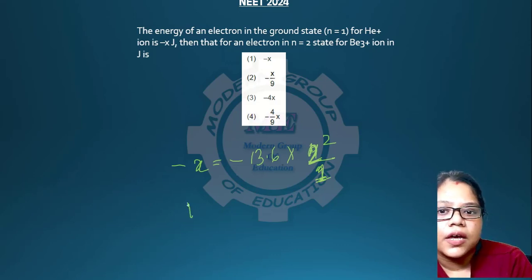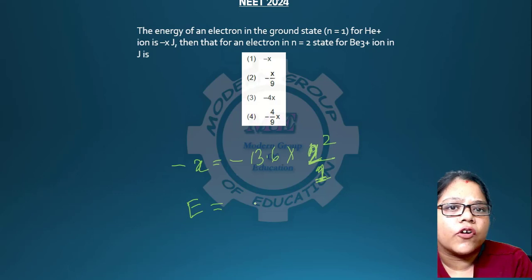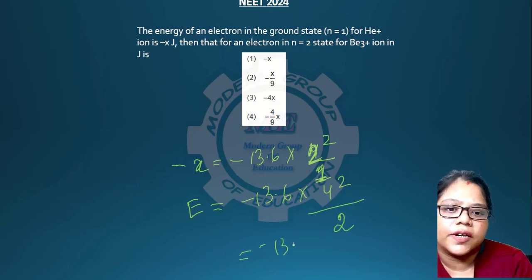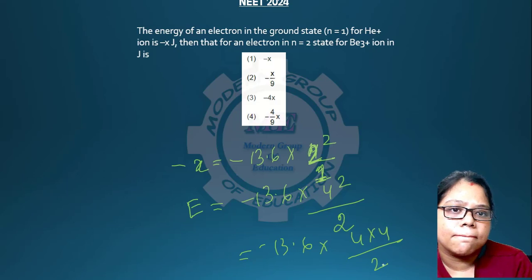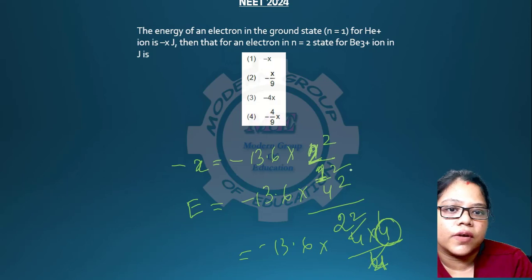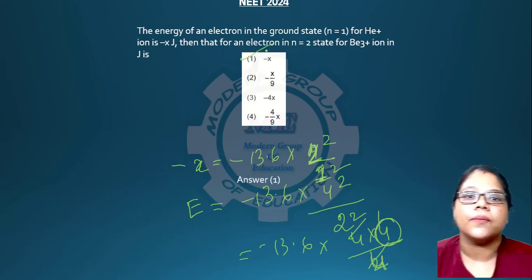So for beryllium, you write E. So for beryllium, it is minus 13.6 into 4 square by 2 over here. So if you calculate, minus 13.6 into 4 by 2, 2 square will be there, so there will be a 4 over here. This is 1 square, so 4 and 4 get cancelled, and it is the same as for helium, so number 1 will be your answer. Minus x is your answer. Okay.